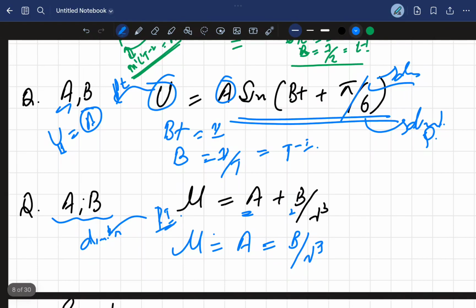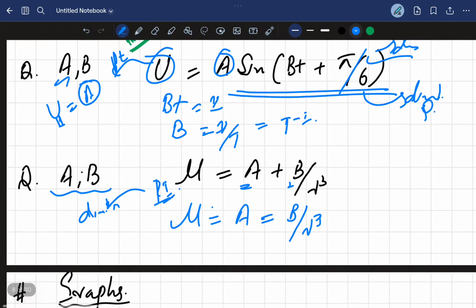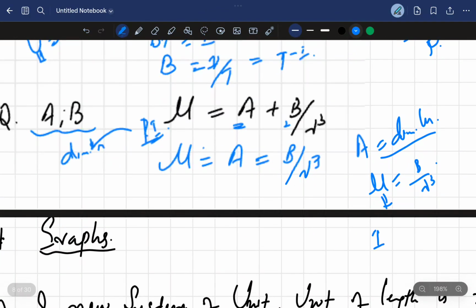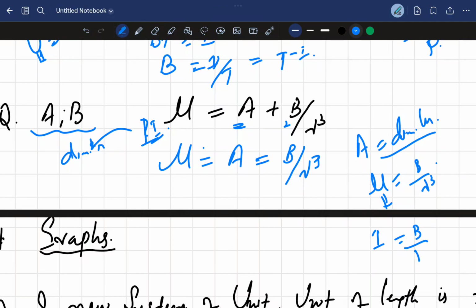All right. Now again, this a is dimensionless. Why? Because mu is dimensionless. Now we know mu is also equal to b by lambda cube. We know that this is dimensionless, so I can put its value 1. So b by lambda cube, so lambda आएगा यहाँ पे, आएगा कि नहीं? So b is equal to lambda cube. Lambda we know that it's a wavelength, it has the units of length.